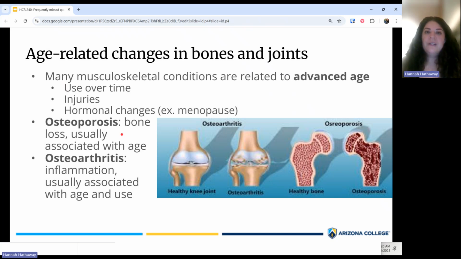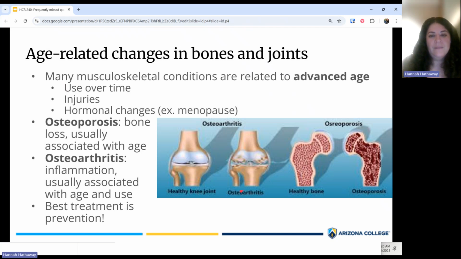And then, of course, the other disease or disorder that has to do with age-related changes would be osteoarthritis. This is inflammation, usually associated with age and use, inflammation within your joints. So this is caused by decrease in cartilage in those joints. So let's look at these two diseases in a little bit more detail.